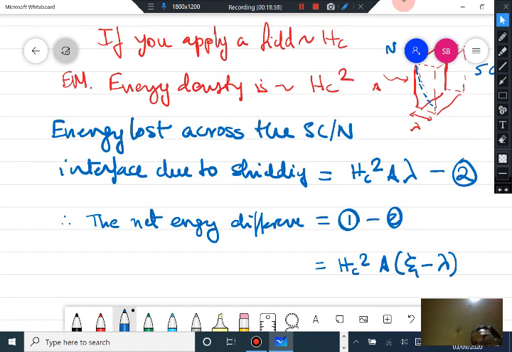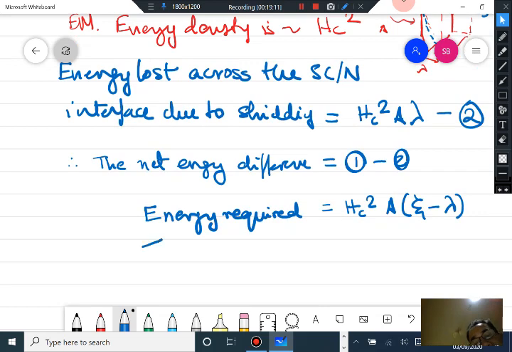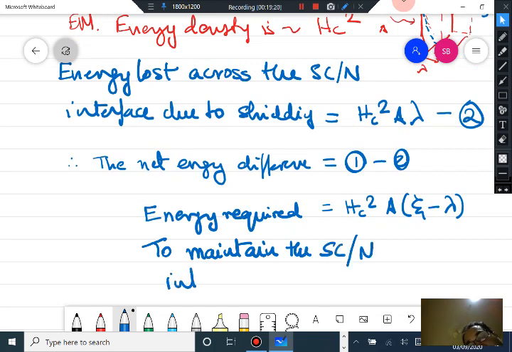This is the net energy difference, or the energy required to maintain the superconducting normal interface.